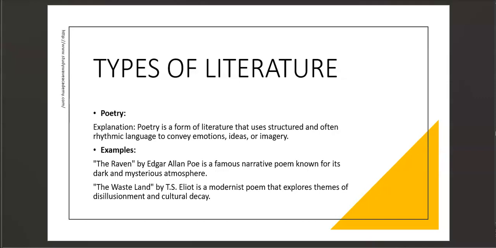The next type, we have poetry. Okay, so we have poetry, and we know what poems are. I believe that now in grade 7 we know what poems are. We know what poems entail. And poetry is a form of literature that uses structured and often rhythmic language to convey emotions, ideas, or imagery. So if I tell you maybe someone come to the front of the class, or someone just stand and try tell us a poem, or just narrate or share a poem with us, you can do this because we know what poems are. Poems are just a form of literature that uses structured language, okay? It uses a specific language to pass its information.